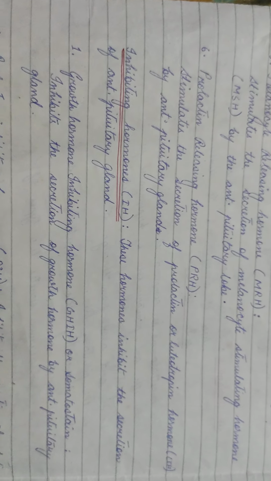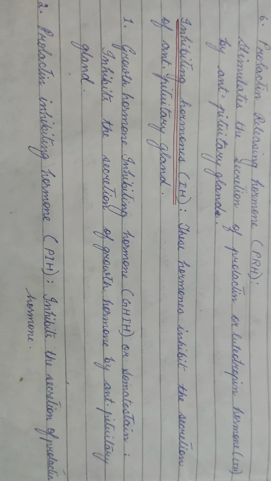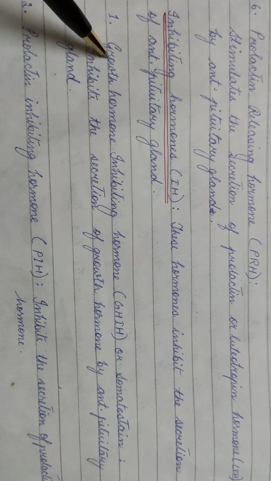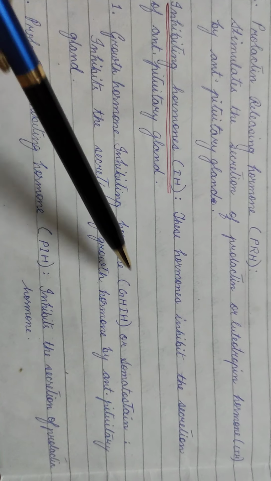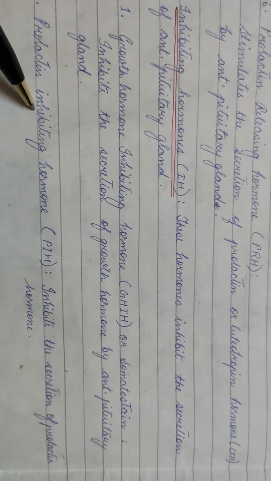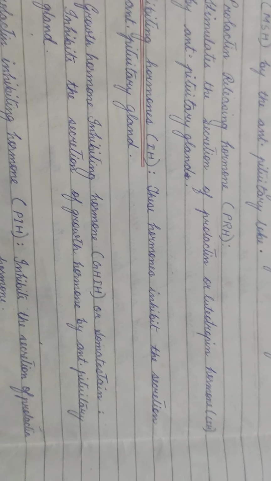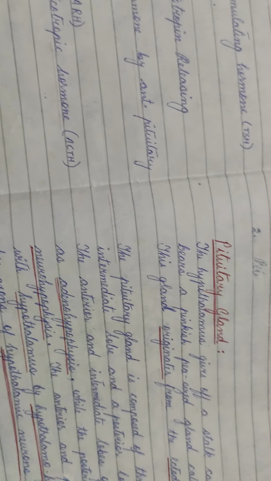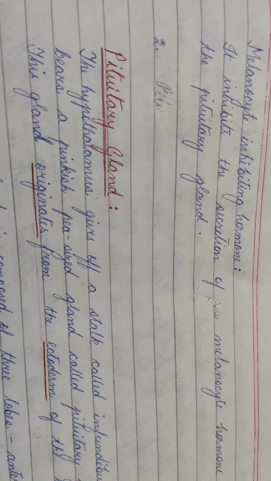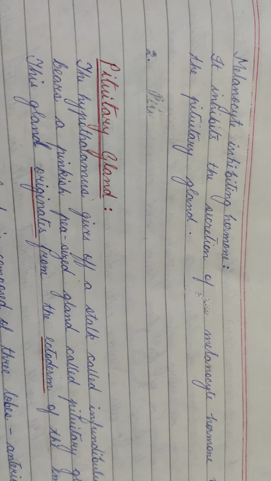Next come inhibitory hormones. These hormones inhibit the secretion of the pituitary gland. So let us see what they are. First, growth hormone inhibiting hormone. This inhibits the secretion of growth hormone by the anterior pituitary gland. Prolactin inhibiting hormone inhibits the secretion of prolactin hormone. Next, melanocyte inhibiting hormone inhibits the secretion of melanocyte stimulating hormone by the pituitary gland.